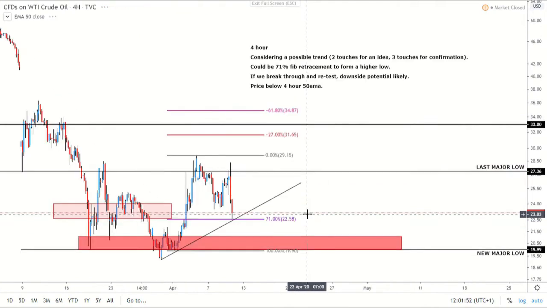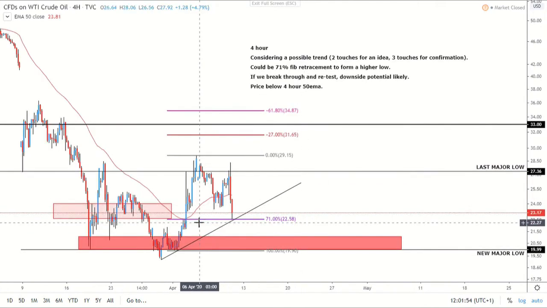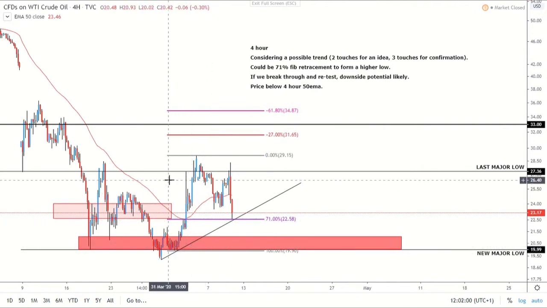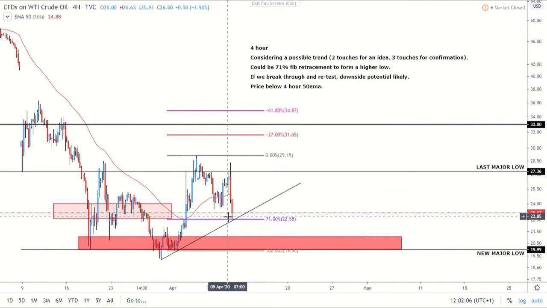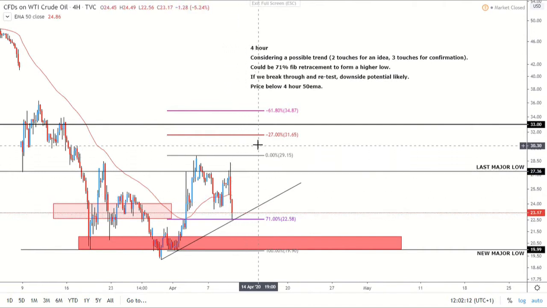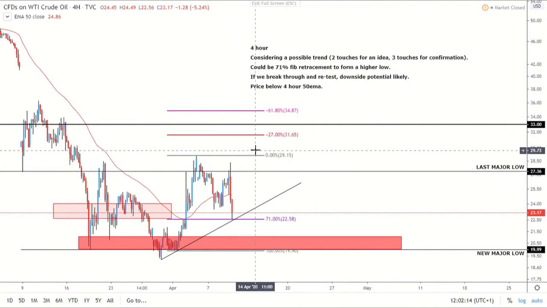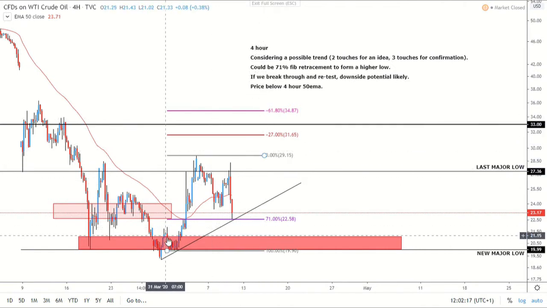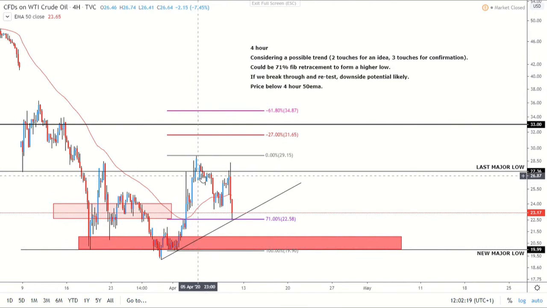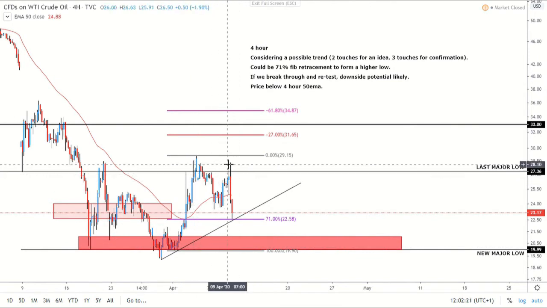So let's go on to the 4 hour. On the 4 hour, we can just see, looking at another picture, another possible situation here. So obviously for a trend, we're looking at 2 touches for an idea, 3 touches for confirmation. So therefore, with this one, we can see a 71% fib retracement, and obviously breaking below that 4 hour 50 MA. So potentially, could we see a reversal from here back through the 4 hour 50 MA, back above that last major low and go higher, because we are making a series of higher lows and higher highs? However, we did make this lower high here, so something to be aware of.